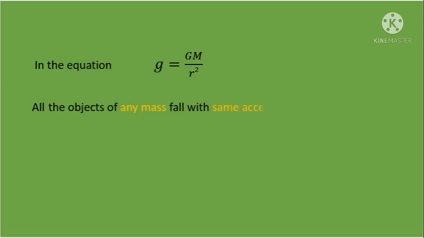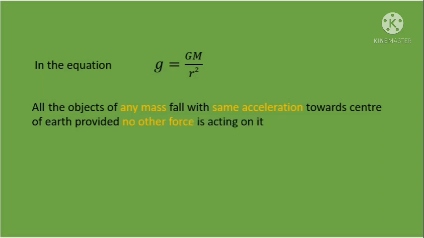In the equation given as this, there is no involvement of mass of object. So we can say acceleration due to gravity does not depend on mass of object. In other words, all the objects of any mass fall with same acceleration towards the Earth, provided no other force is acting on it.